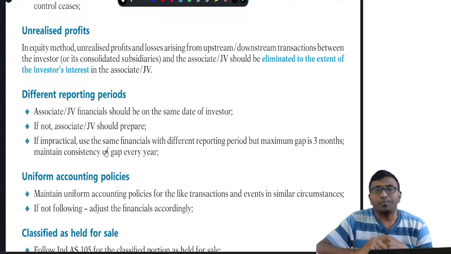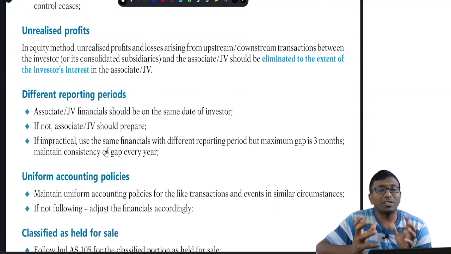Next topic, different periods of balance sheet. Suppose your holding company or investor company is closing books on 31st March, wherein the associate is closing on 31st December. Generally, the associate should also prepare financial statements as on 31st March for the purpose of our consolidation. But it may not be possible.